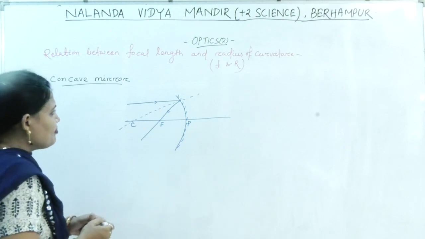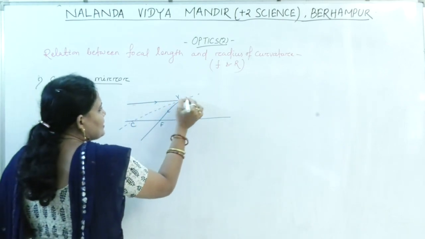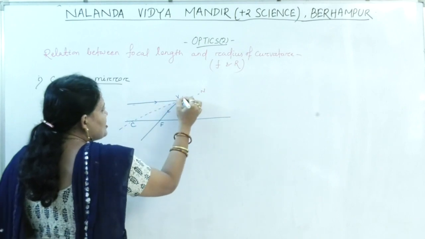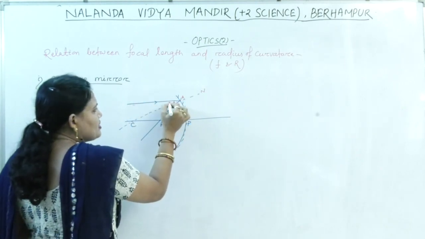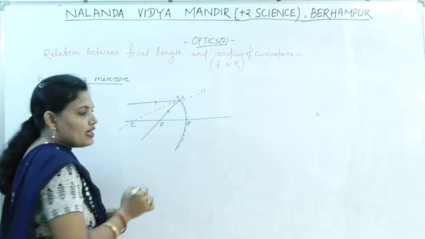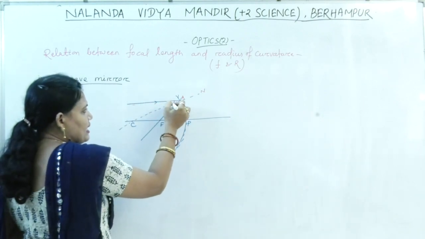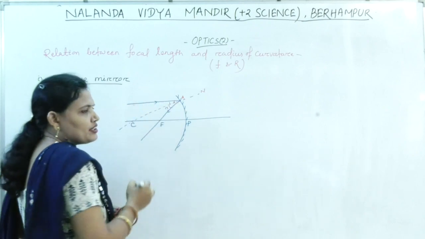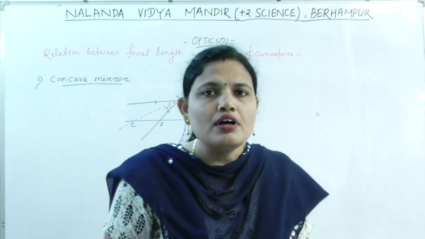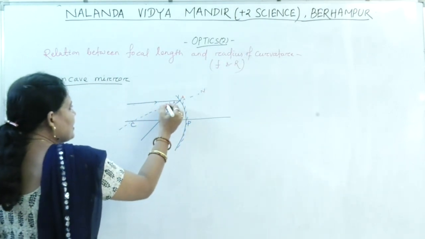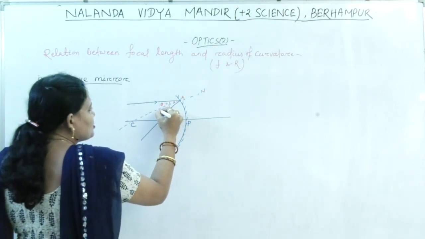So now see, this is the incident ray. This is the normal. Let this point be A. The angle between the incident ray and the normal is known as the angle of incidence, I. The angle between the reflected ray and the normal is the angle of reflection, R. By the laws of reflection, we know that I equals R. So let us take I equal to theta and R equal to also theta.